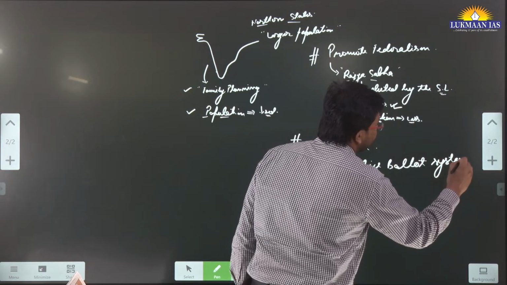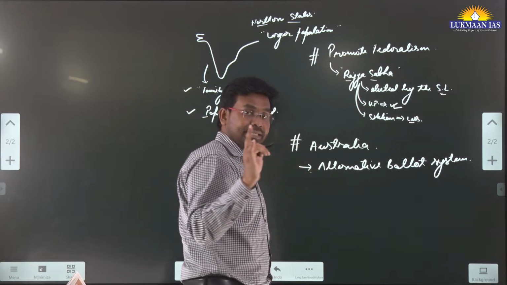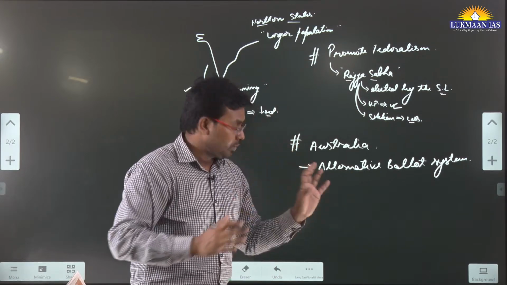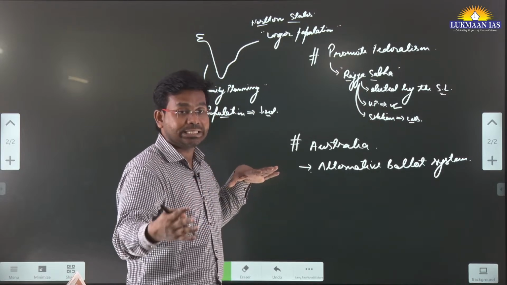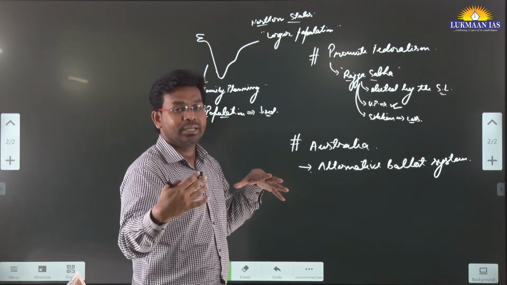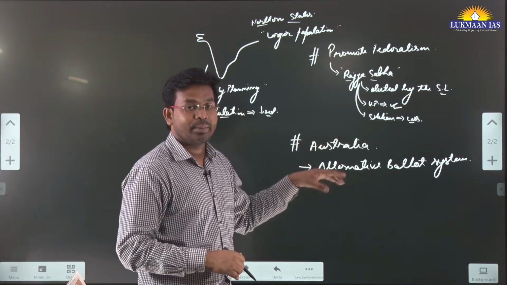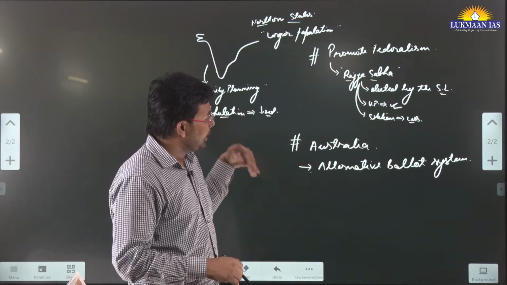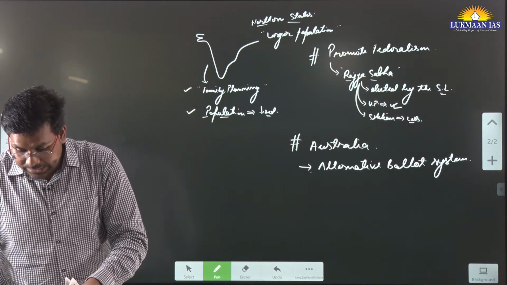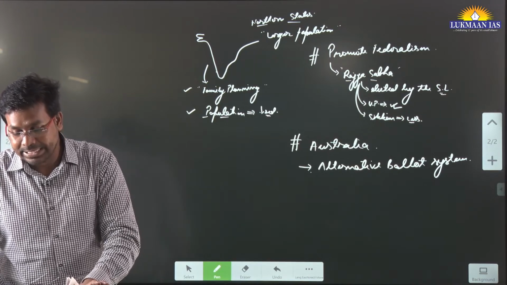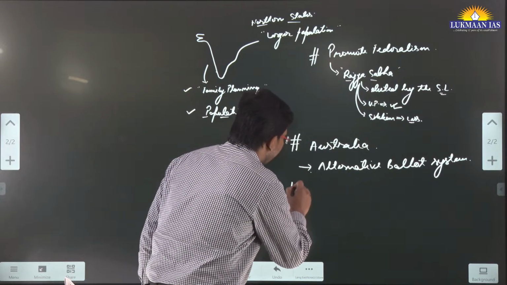So those candidates that do not get maximum vote, there will be a candidate who gets the least vote, so that least voted candidate will be eliminated and his vote will be redistributed among the other people, right? So that way Australia follows this particular system, and this goes on until there is a clear majority behind a candidate. And similarly, if we talk about France, right?